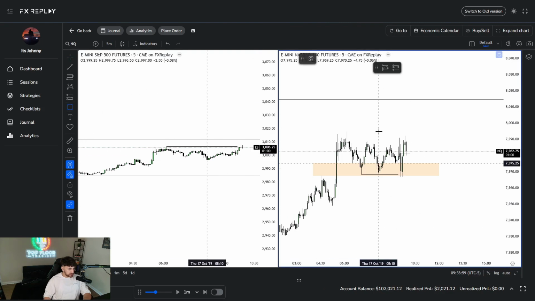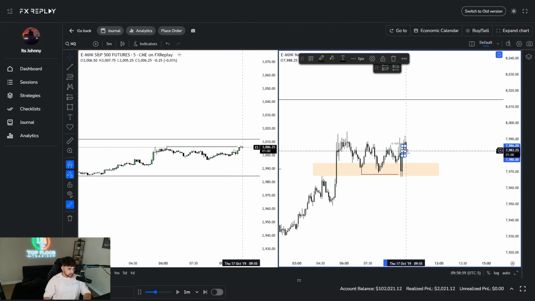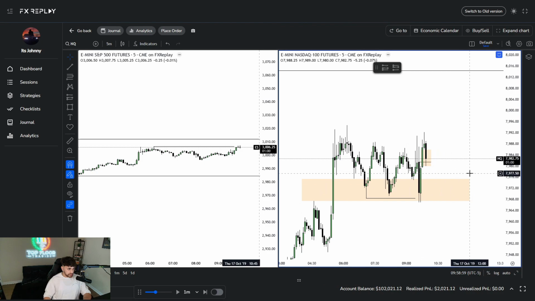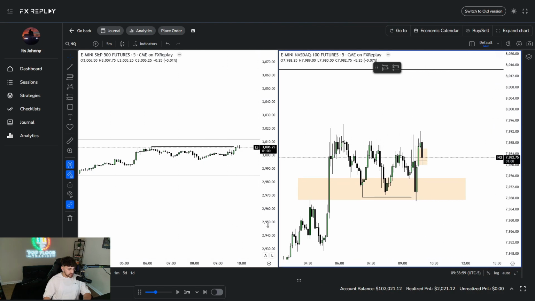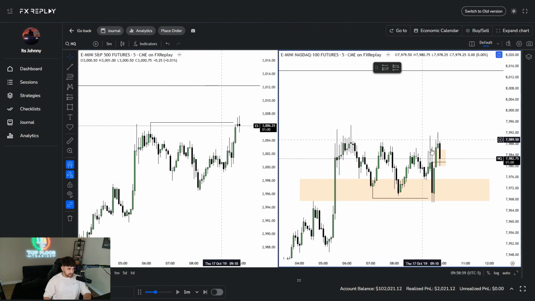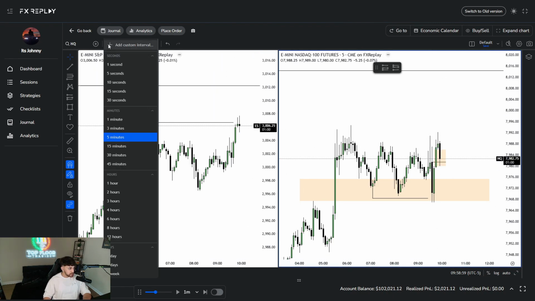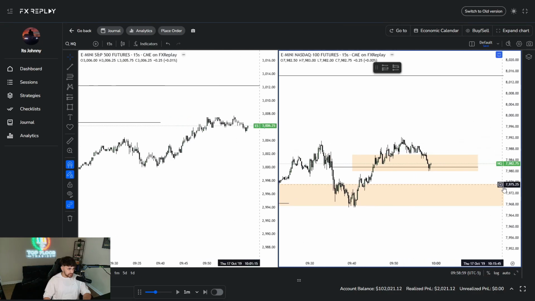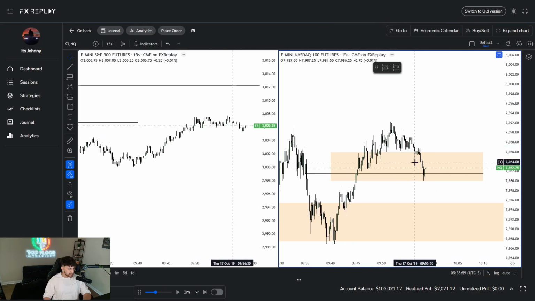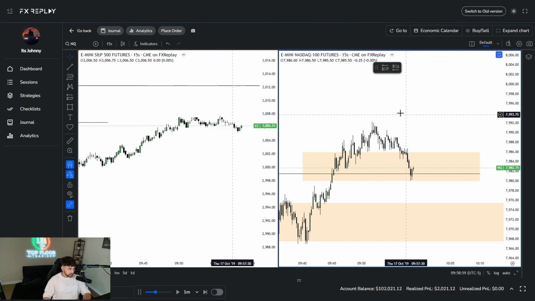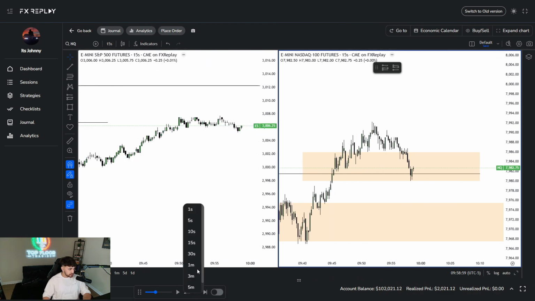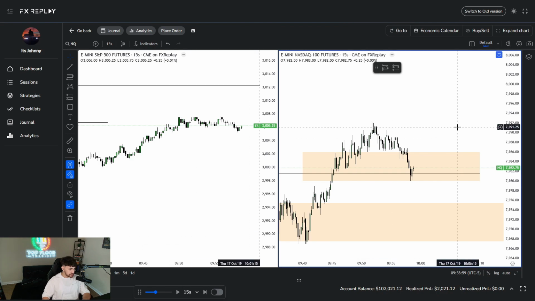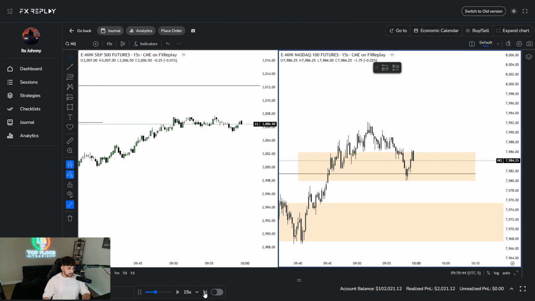So we have a fair value gap and a CISD right here. Ideally, since we have an SMT, I'm going to go down to the 15 second. I'm going to see if we get a confirmation out of this area of nested PD arrays on the 5 minute. Let's see if we get a CISD here on the 15 second back to the upside, because we do have SMT at the highs and previous month highs. So let's go to the 15 second and see if we get confirmation there. So here's the 15 second.